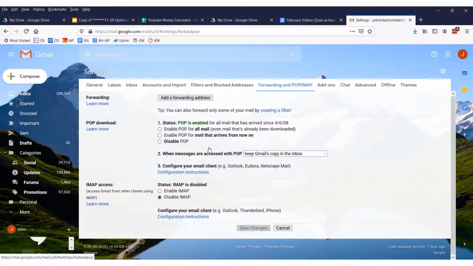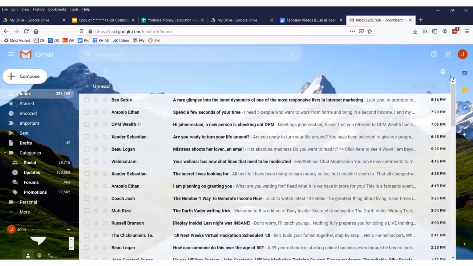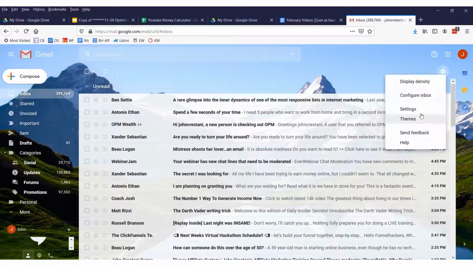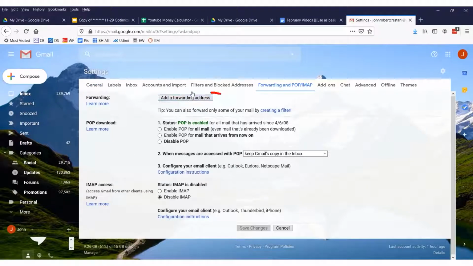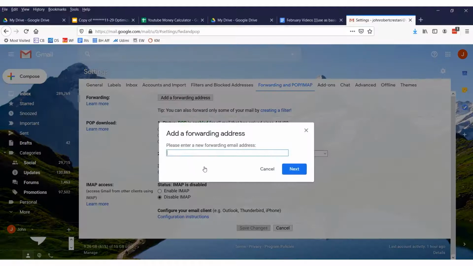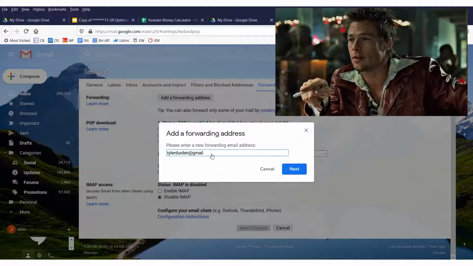Now let me show you how to auto forward things, talking about that. So to automatically forward things, as you see, we showed up on this screen a second ago. What you would actually do from the inbox is you would click this little gears icon right there, which is for settings. And then you'd click settings right there. Now, you want to go over to this area which says forwarding and POP/IMAP. And in order to forward an email, you'd click add a forwarding address and you would enter whatever email you want to forward it to. So let's say I wanted to forward it to tylerdurden@gmail.com.